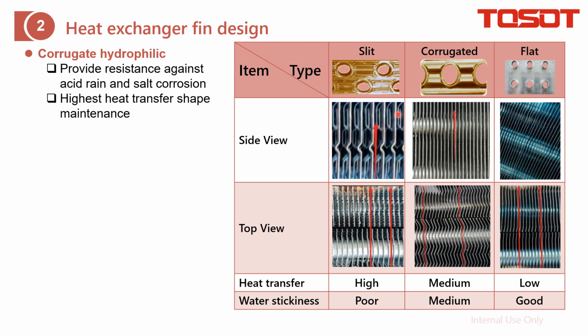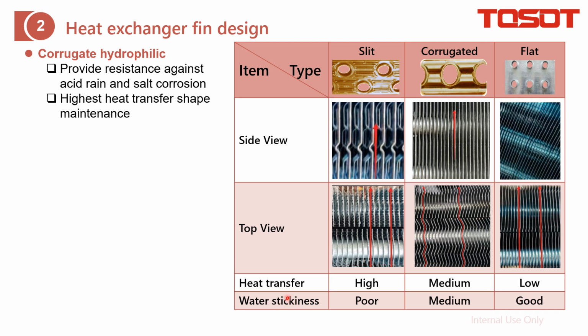From the side view and top view, these three structures are a little different, just for your reference. And I confirmed from the heat transfer efficiency that this slit fin can definitely get the highest value, right? Because we can make the air flow the most turbulent. And the next is the water stick next. What is this one? Actually, it's very important when we're doing heating. So the question: why is it important when we do heating? This one is important.